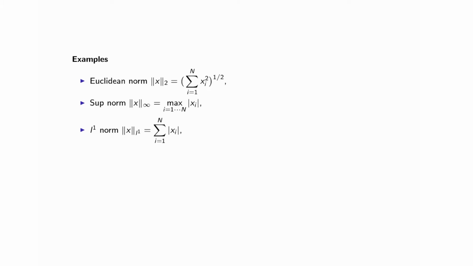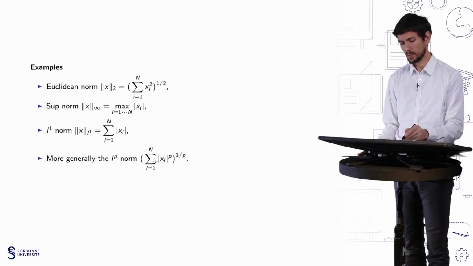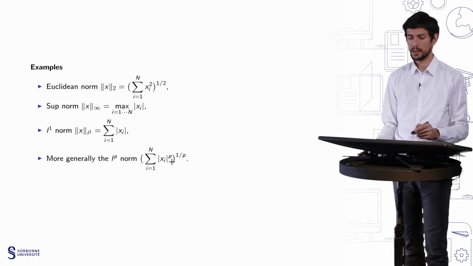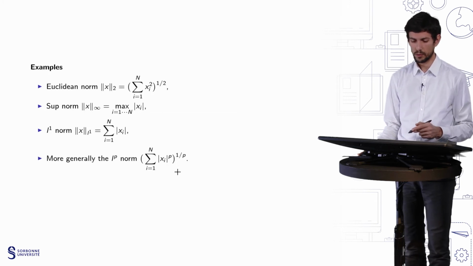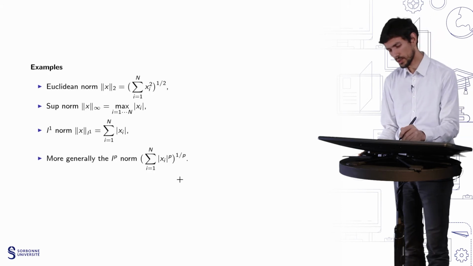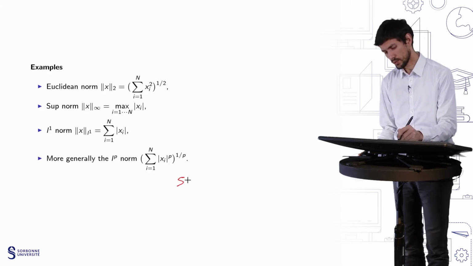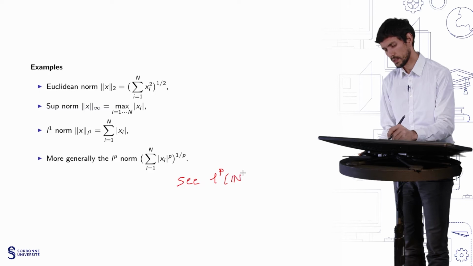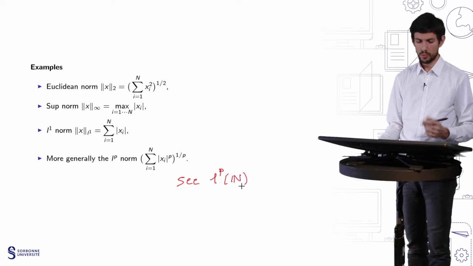And more generally, you can also define the Lp norm, which is the sum of the absolute values of the xi to the power p, all of this to the power 1 over p. The fact that this is a norm is actually not obvious, and you should see the chapter on the Lp spaces for a more general description of this norm.